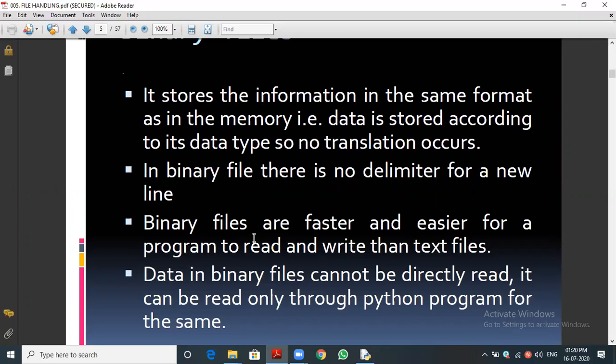Once we complete the program, the data will be encoded into another format. I mean, no translation. The data will be properly saved; numeric means numeric, but data type is different. Don't get confused, students. Now I am talking about the data being stored in encoded form.